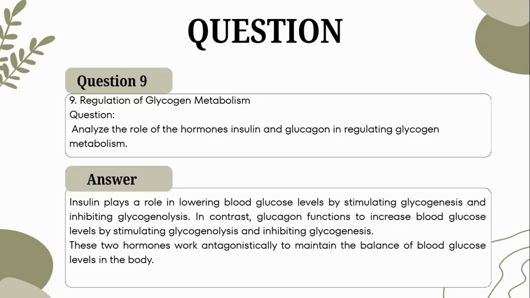Next question. Regulation of glycogen metabolism. Analyze the role of the hormones insulin and glucagon in regulating glycogen metabolism. Insulin plays a role in lowering blood glucose levels by stimulating glycogenesis and inhibiting glycogenolysis. In contrast, glucagon functions to increase blood glucose levels by stimulating glycogenolysis and inhibiting glycogenesis. These two hormones work antagonistically to maintain the balance of blood glucose levels in the body.